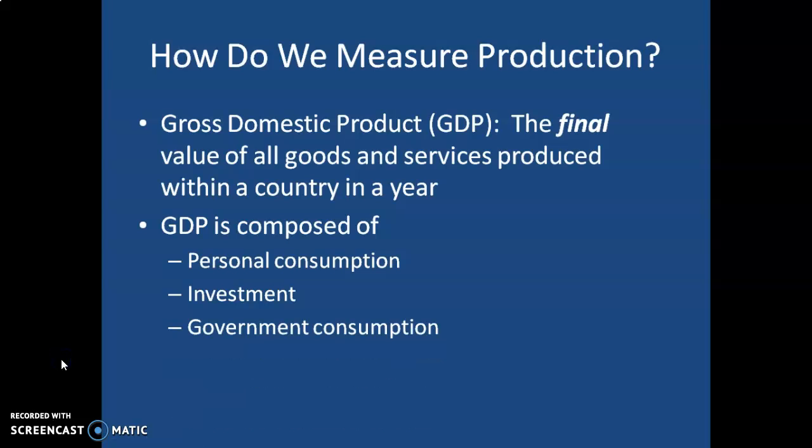GDP is also composed of government consumption. That is anything that any level of government spends its money on, whether it's roads, whether it's the military, whatever, government consumption. And finally, GDP is composed of net exports.